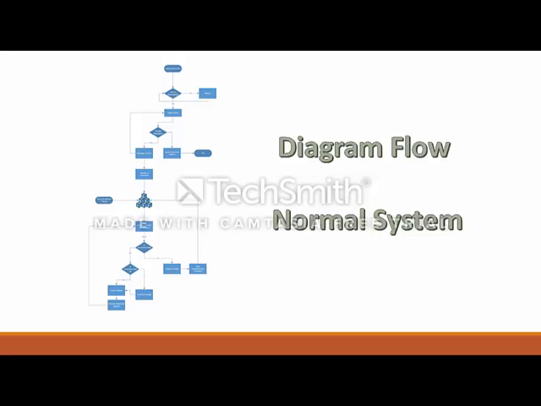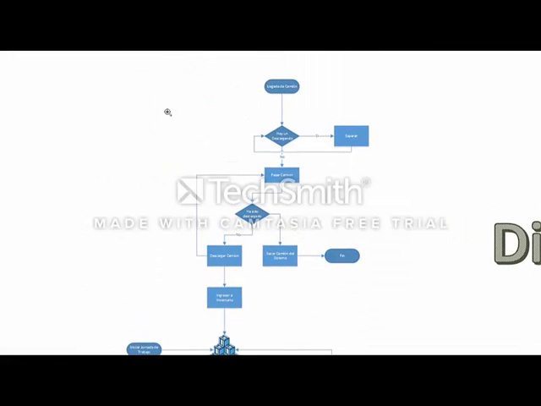We have here a flow diagram of the normal system. The normal system begins with the incoming of the trucks. The trucks arrive at the mill and every truck is unloaded of the raw materials. If another truck is unloading the raw materials, they must wait because there is just one place for a truck.